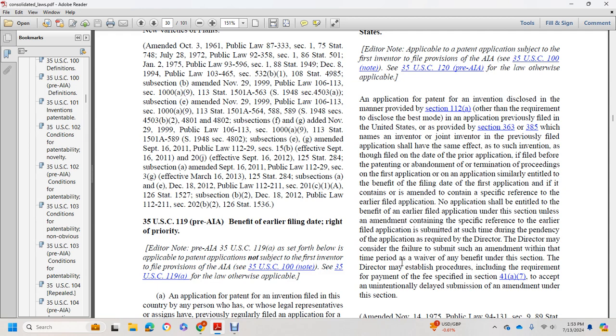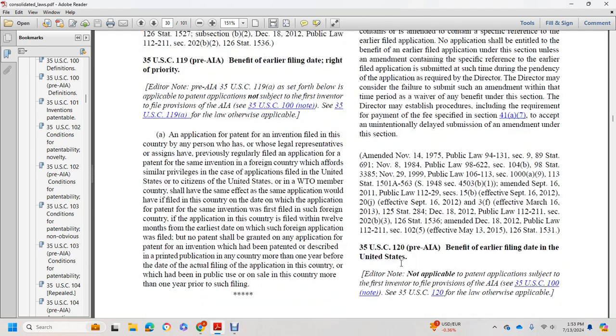The Director may consider the failure to submit the amendment within that time period a waiver of any benefit under this section. The Director may establish procedures, including requirement of the payment of the fee specified in section 41(a)(7), to accept an unintentionally delayed submission of an amendment under this section.